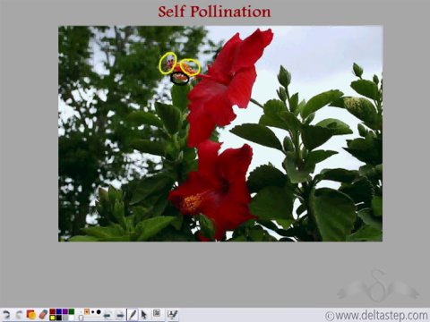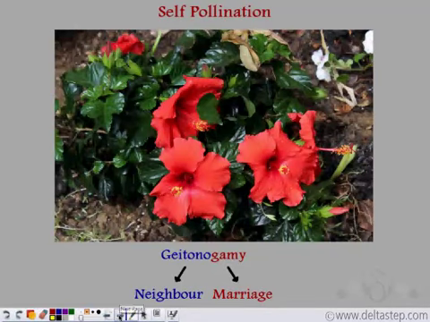So autogamy is not possible, and this type of self-pollination is known as geitonogamy, where geitono means neighbor and gamy means marriage. So what does geitonogamy mean?